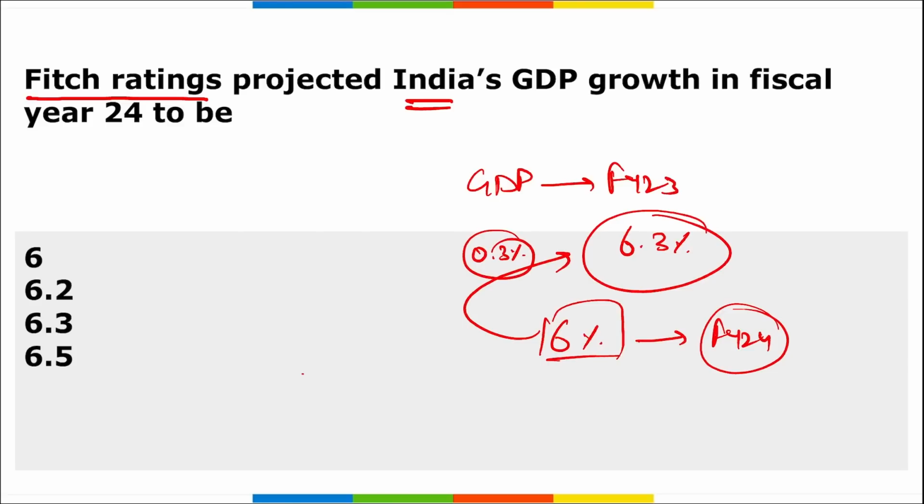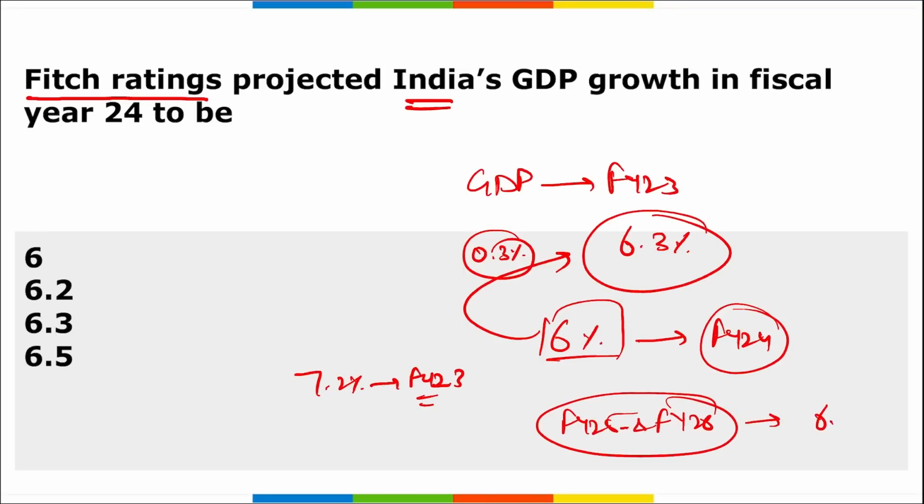Correct? The GDP growth of the Indian economy was about 7.2% in fiscal year 23. Correct? And remember, the growth projections for fiscal year 25 and 26 are also estimated to be around 6.5%. Correct?